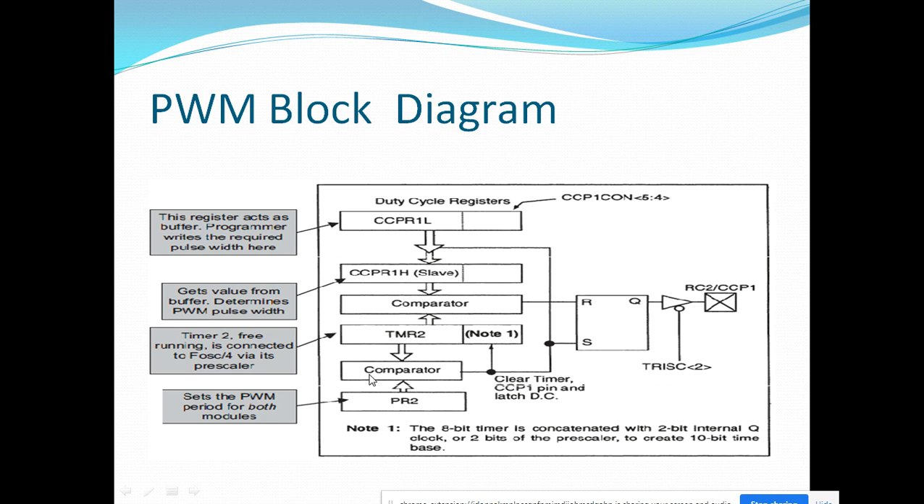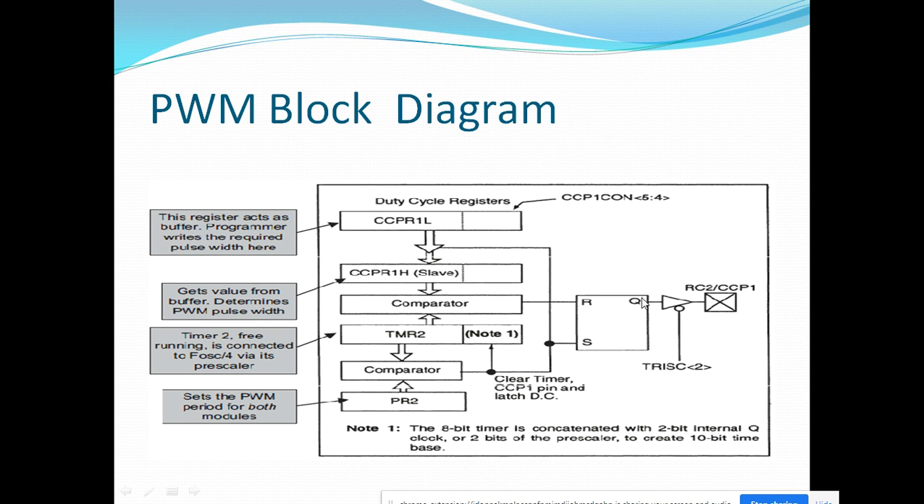Now, two comparators. This is the comparator which is used for comparing the period register and timer 2. And this is the internal comparator available for comparing the content of the CCPR1 higher byte register and timer 2. Here you can see the 8-bit timer is concatenated with the 2 bits of the internal prescaler clock to create a 10-bit time base. So our PWM runs in 10-bit mode.